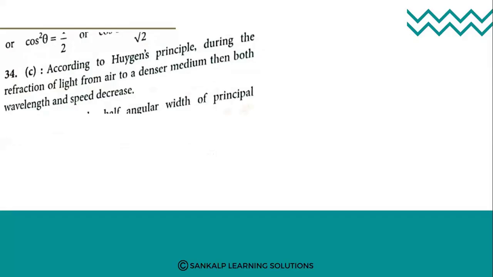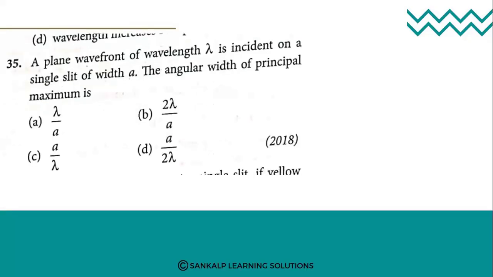Next question. A plane wavefront of wavelength lambda is incident on a single slit of width a. The angular width of the principal maximum is?